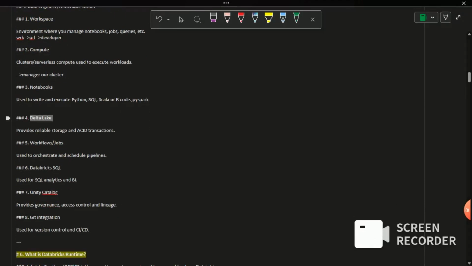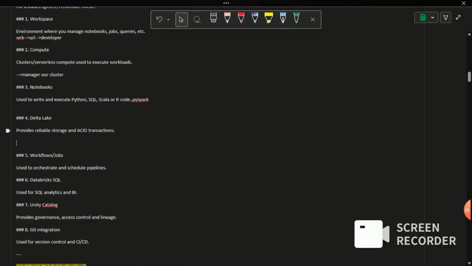Then comes the Delta Lake. This is the main component, part of this lakehouse architecture. If I want to explain Delta Lake in detail, internally we will have the data lake, like S3 or ADLS. On top of this, Delta Lake will provide one Delta layer.